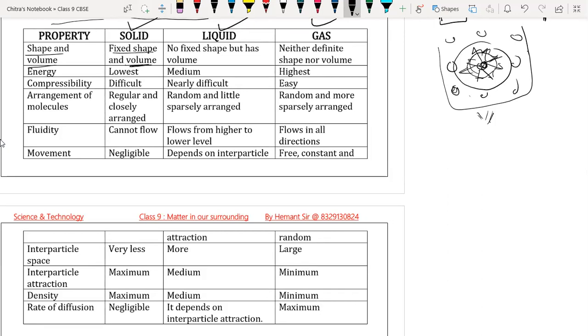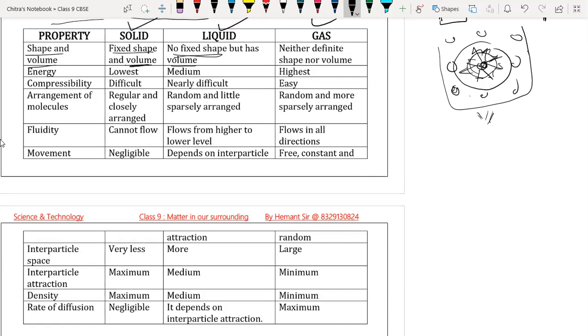But in the case of liquid, volume is fixed, but there is no fixed shape. The shape is not fixed because the liquid takes the shape of the container, but their volume is fixed. If we take 1 liter of water, then it will be 1 liter if we pour it into another container. The amount of water and the volume will be the same, but it is going to change shape according to the container.